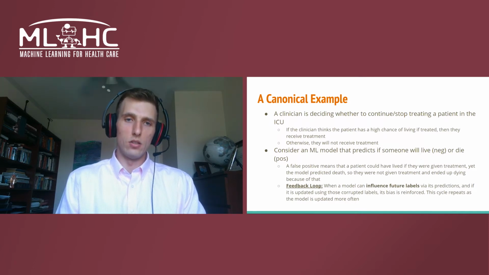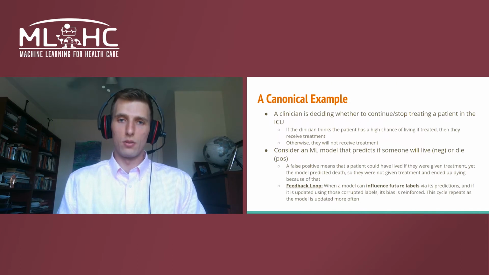We refer to a feedback loop as when a model can influence future labels through its predictions, and if it is updated using those corrupted labels, its bias is reinforced. This cycle repeats as it is updated more often.